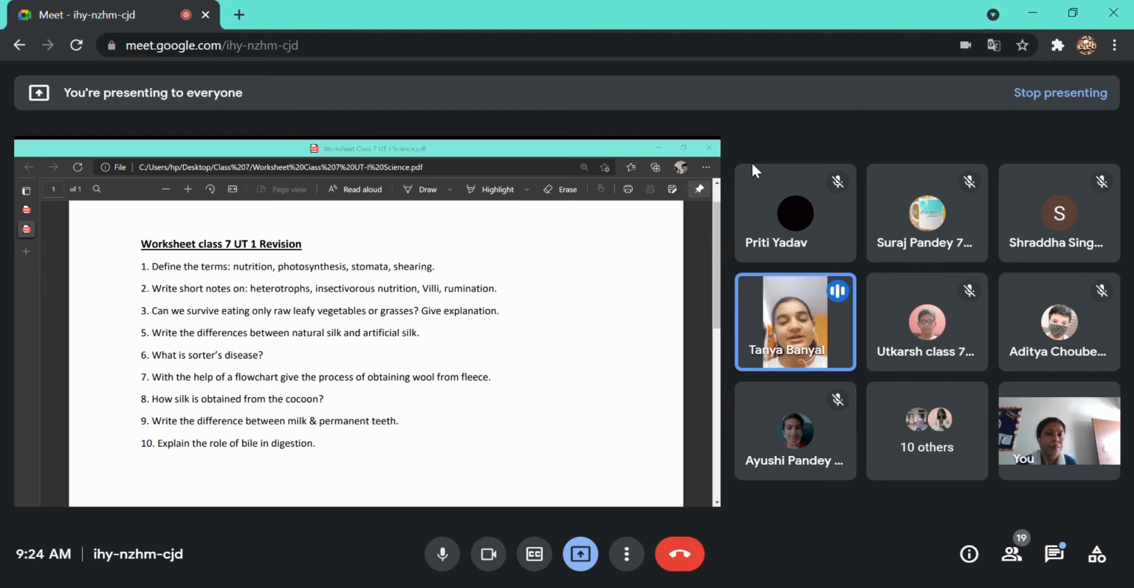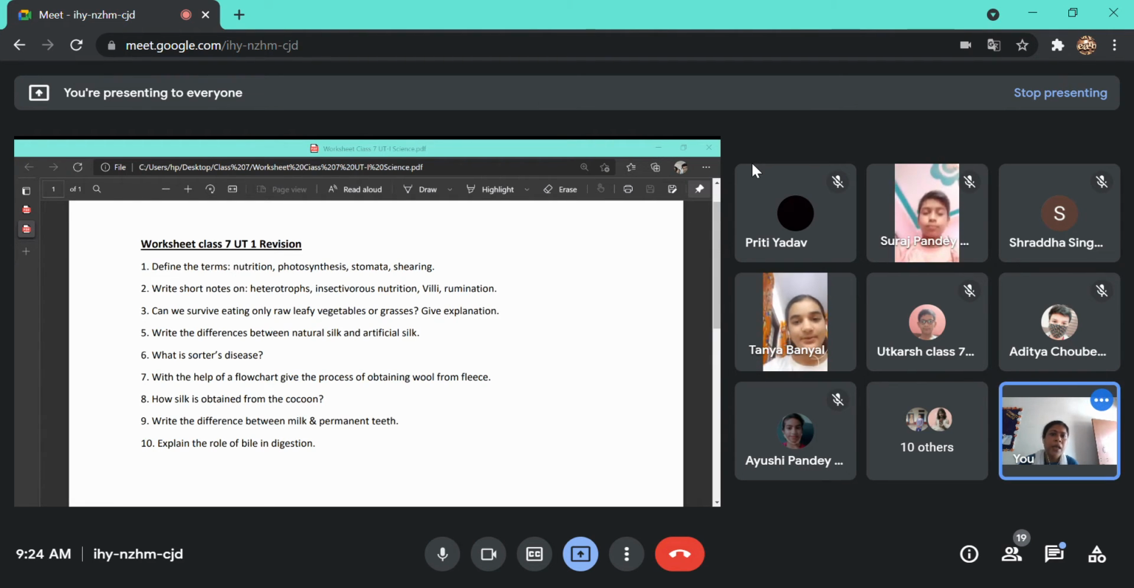Photosynthesis is a process by which green plants make their own food by the help of chlorophyll, carbon dioxide, water, and sunlight. Okay, if I ask you one more question, that is, what are the raw materials required for photosynthesis?